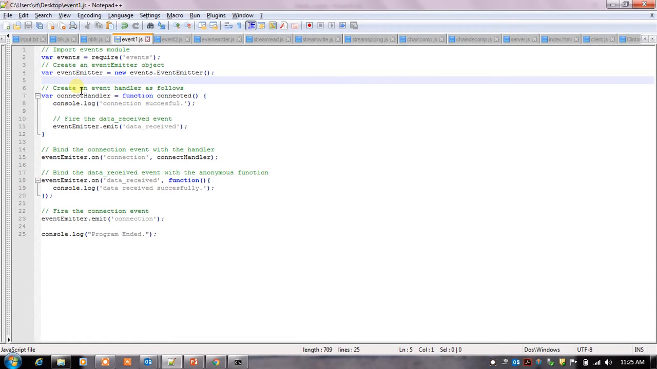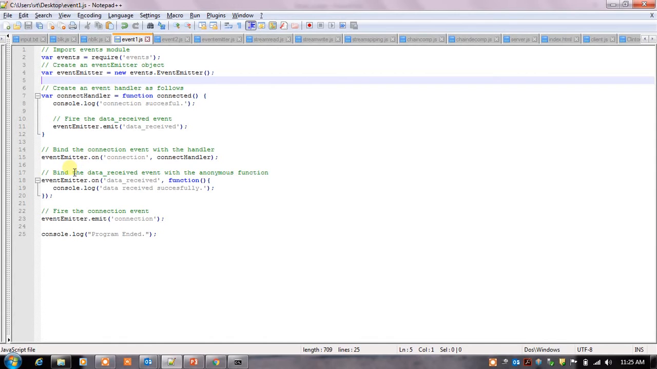Then we create an event handler called connect handler and write the connected function. In the connected function, we print connection successful onto the console. In the function, we also emit a data received event. Then we bind the connection event with the handler by using the on function.